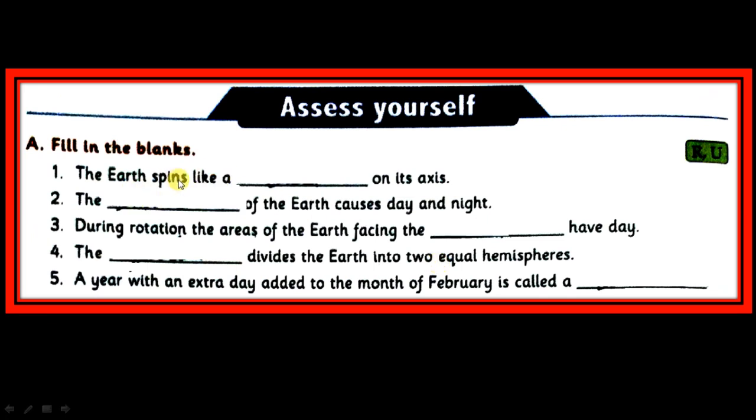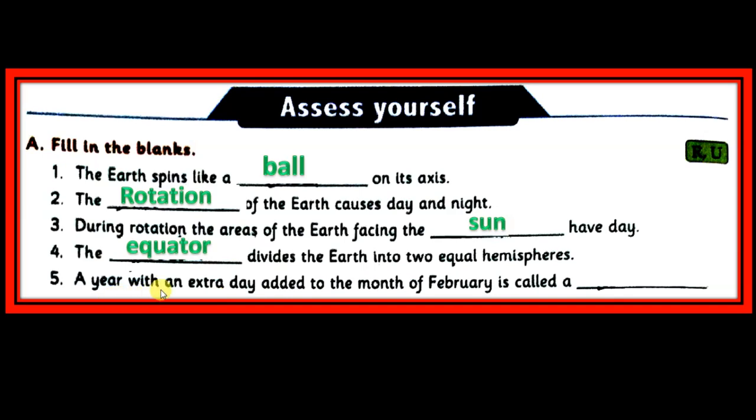Here, fill in the blanks. The earth spins like a dash on its axis. So spins like a ball. The dash of the earth causes day and night. So rotation of the earth causes day and night. During rotation, the area of earth facing the sun has day. The dash divides the earth into two equal halves. So equator, E for equal.